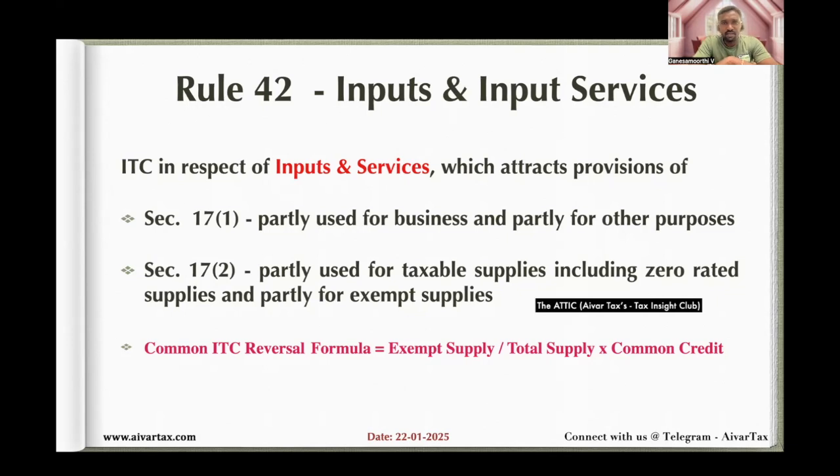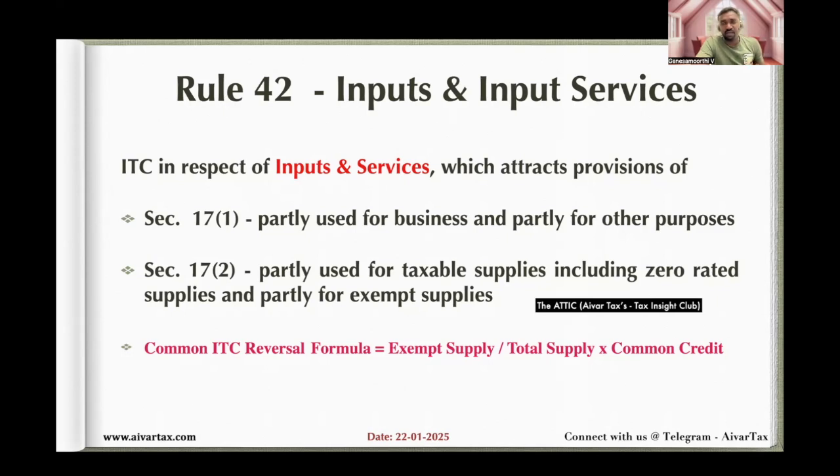Okay. So I have given a formula for a common ITC reversal. It's very simple: exempt supply divided by total supply into common credit. So exempt supply includes nil rated supply, exempt supply, non-GST supply. So exempt supply includes all supplies except duty script sales, interest income, and Schedule 3 supplies. In Schedule 3 supplies, there are two items to be considered as an exempt supply for the purpose of Rule 42. Okay. What are the two supplies?